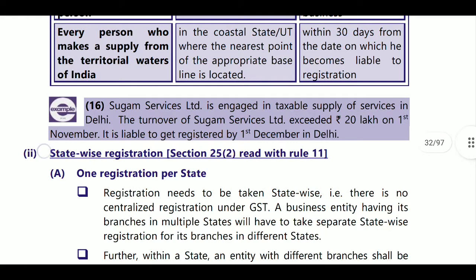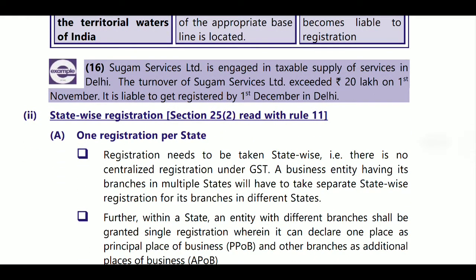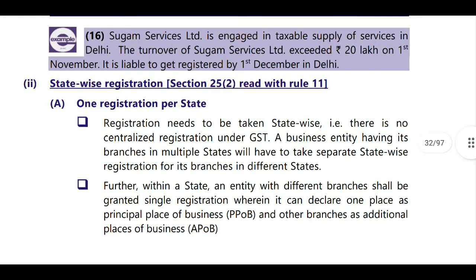Next, example number 16. Sugam Services Limited is engaged in taxable supply of services in Delhi. So it is required to get registration under the state of Delhi only. The turnover of Sugam Services Limited exceeds 20 lakhs on 1st November. It is liable to get registered by 1st December in Delhi. From 1st November, 30 days will be the time, so 31st December, liable to get registered by 1st December.